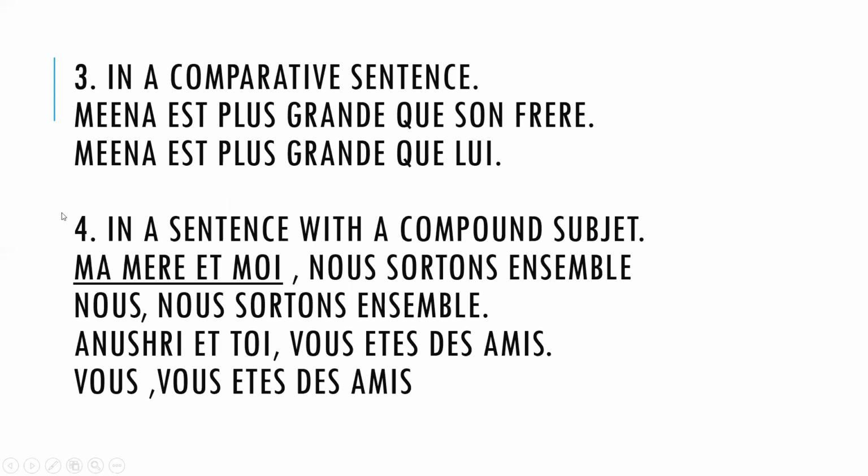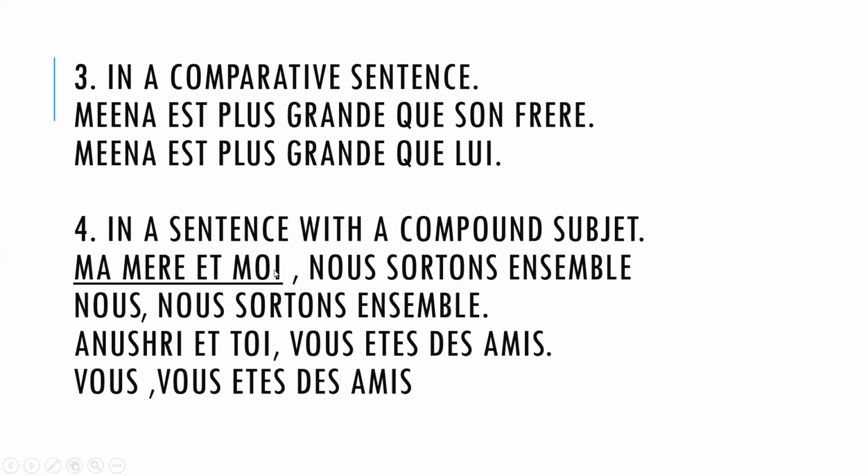Now the fourth part is in a sentence with a compound subject. Compound subject, ça veut dire quand vous avez deux personnes, like you and I, toi plus moi, there are two people. So here we have: ma mère et moi, nous sortons ensemble. So ici, qu'est-ce que vous allez faire?